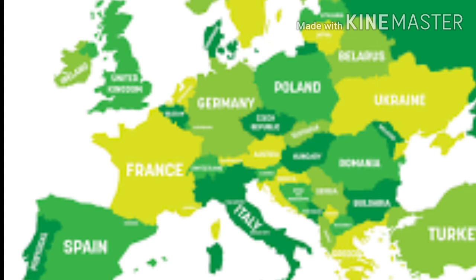So I will tell you some important mountains which are there in the Europe continent. One is the Alps Mountains. The Alps are a very famous and important mountain range in the Europe continent, because they are completely covered with snow. I told you this continent has a cool climate. In the winter season these mountains are totally covered with snow, and in the summer season the snow will melt slightly and flow like a river.